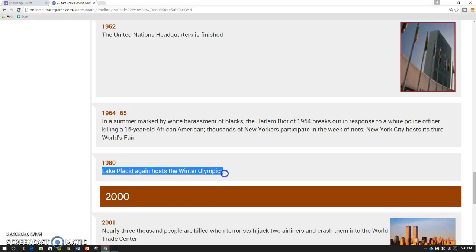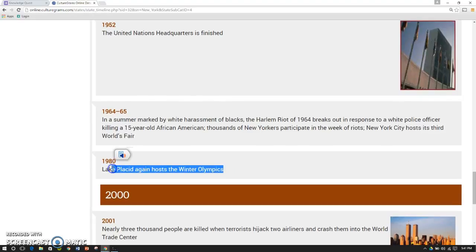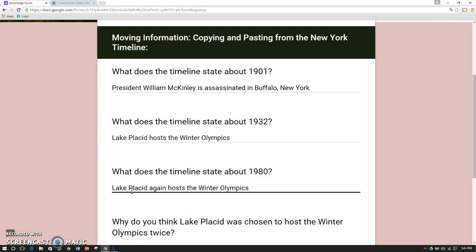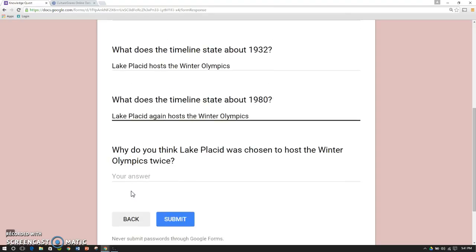Now, if you want to be really fast at copying, you can right-click copy. That's a good way. But if you want to be fast, you highlight that sentence. Hopefully you can do better than I. And you hit Control-C to copy it. And then to paste it super fast, you can hit Control-V. Make sure to hold down that control. Look how fast that is.